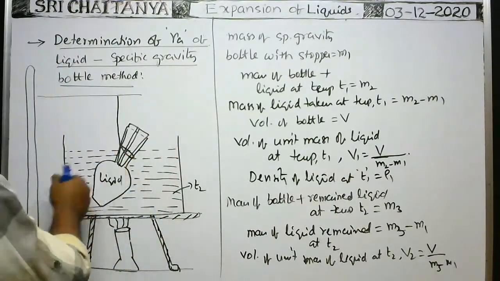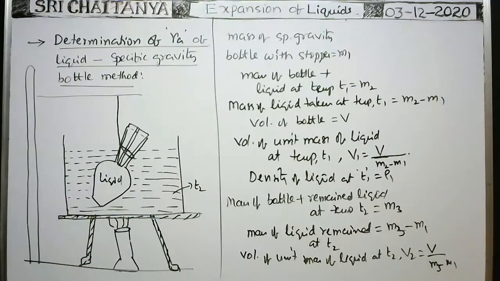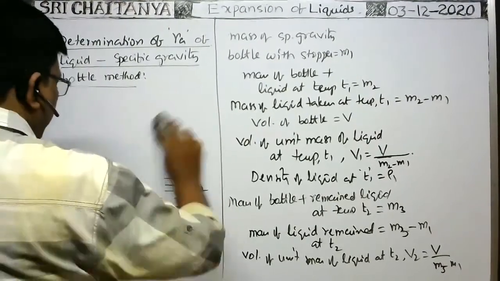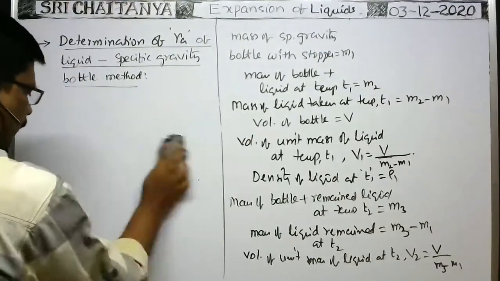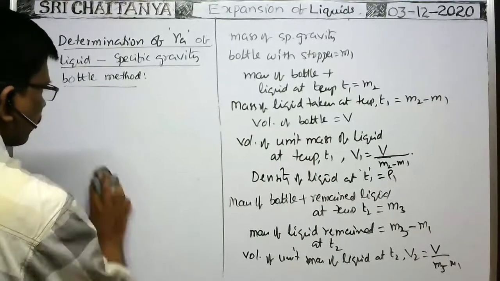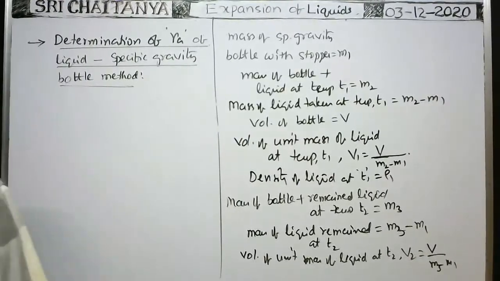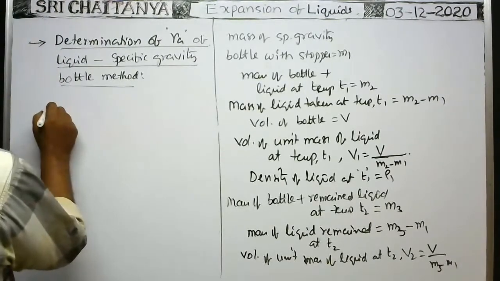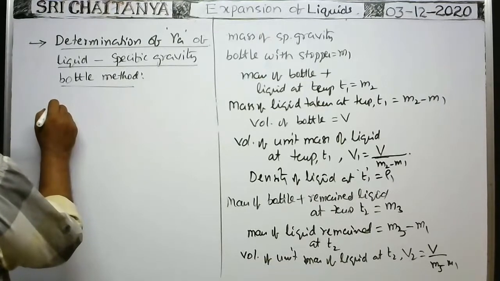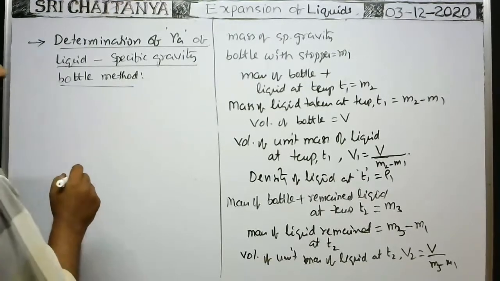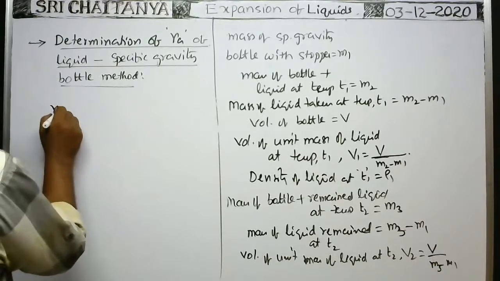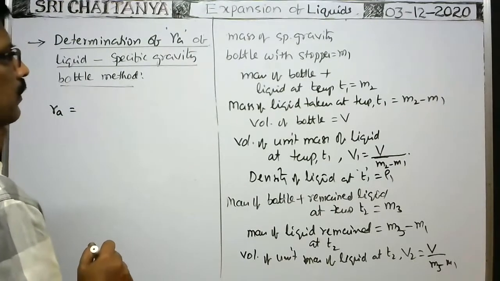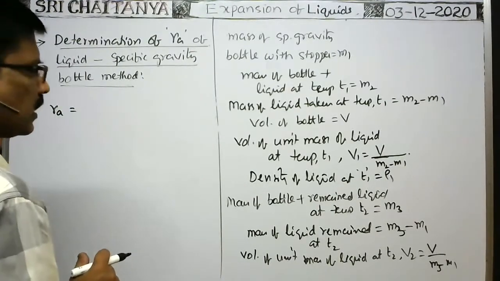I will erase this part. Okay, now according to the definition of the coefficient of apparent expansion of the liquid, gamma apparent is equal to, tell me, what is the formula?